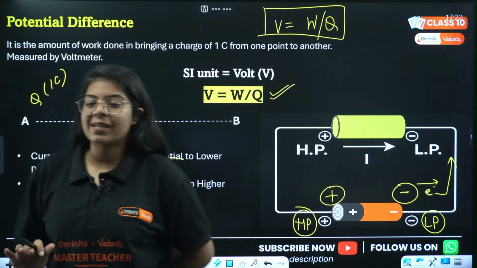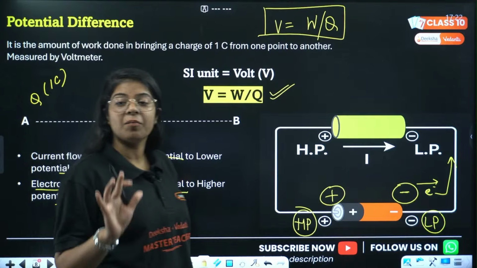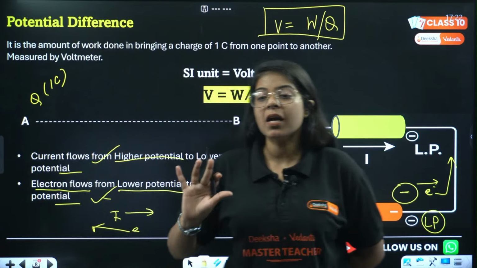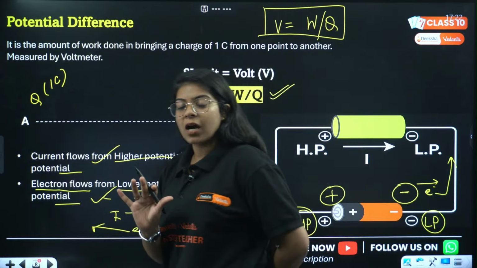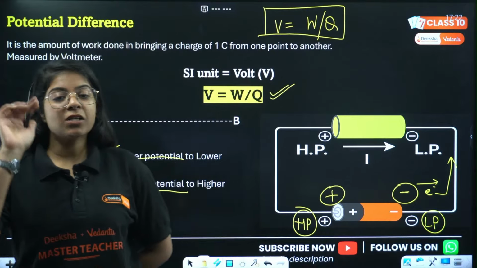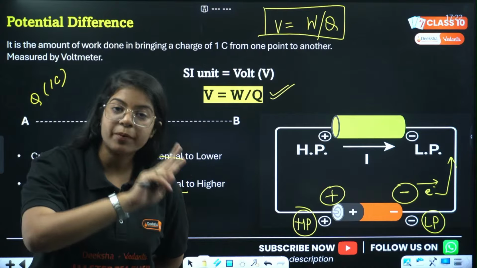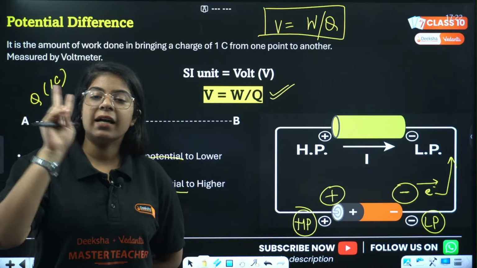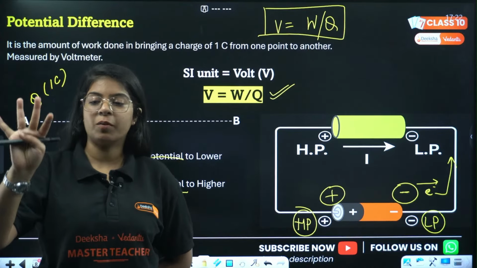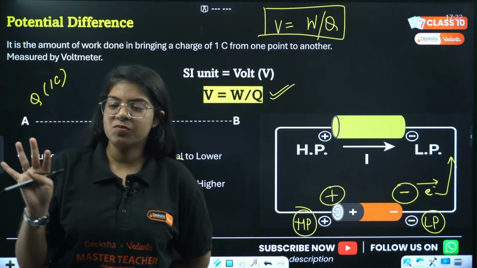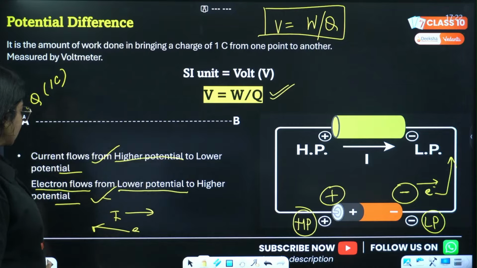Any doubt in this slide? Yes, talk, but study also along with it. So let me know if you have any doubt in this slide. Understood the potential difference? Understood? Electron flows from lower potential to higher potential and current flows from higher potential to lower potential. Okay? Yes ma'am. Let's go to the next slide.